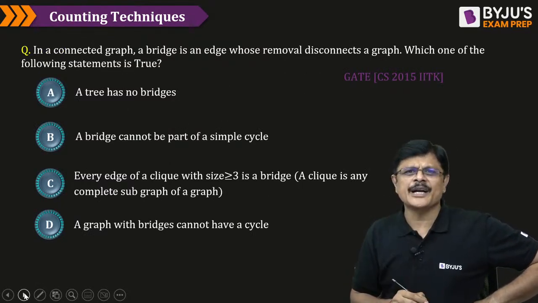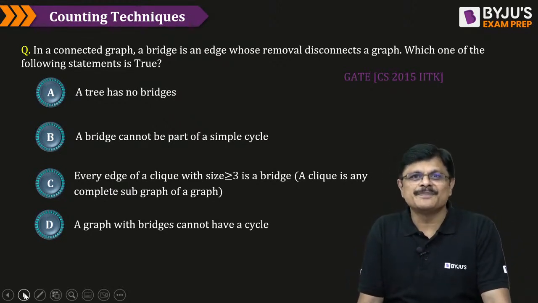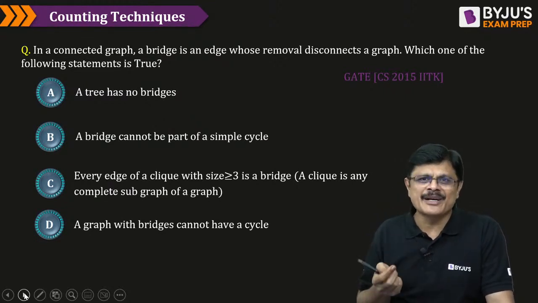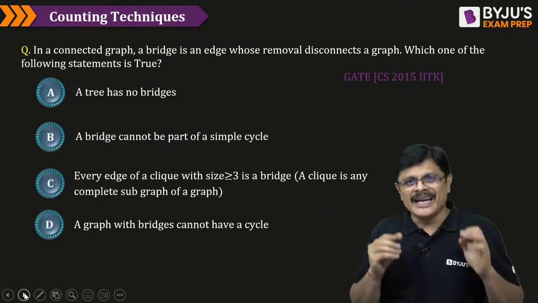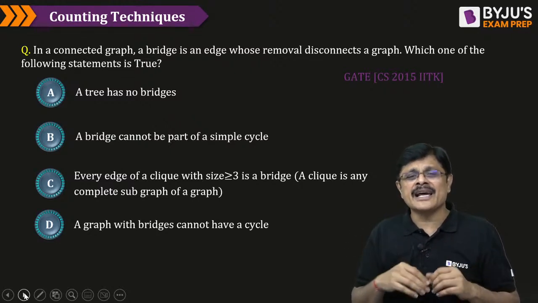This is a direct statement, my dear friend. You just need to know what a bridge is, nothing more than that. A tree has no bridges. What do you mean by bridge, sir? A single edge which, if you remove it, the graph gets disconnected. In a tree, every edge is a bridge.